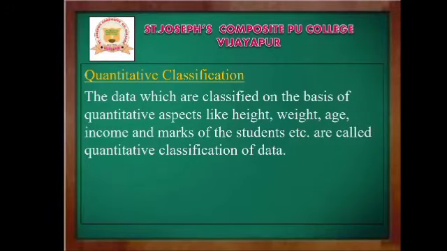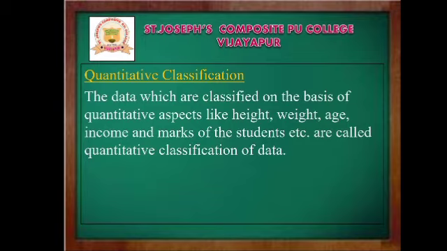And the fourth one, quantitative classification. Then what is quantitative classification? The data which are classified on the basis of quantitative aspects like height, weight, age, income and marks of the students is called quantitative classification of data. Dear students, don't be confused.